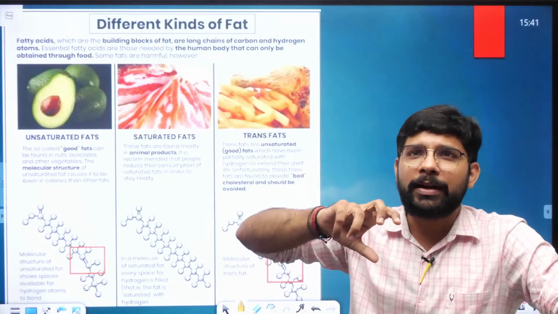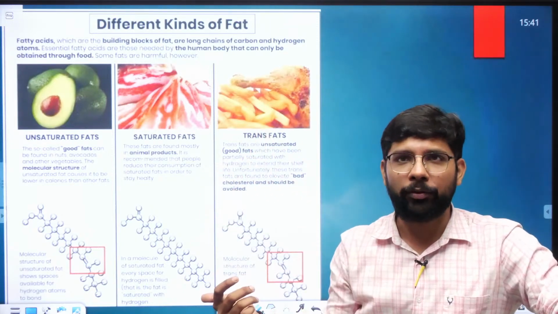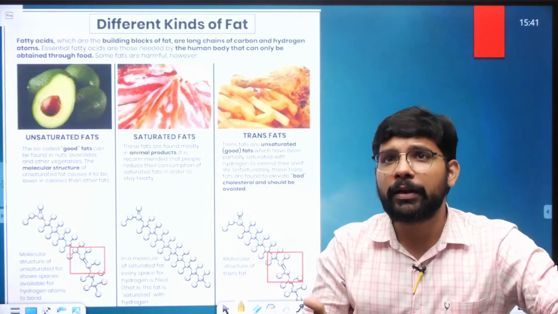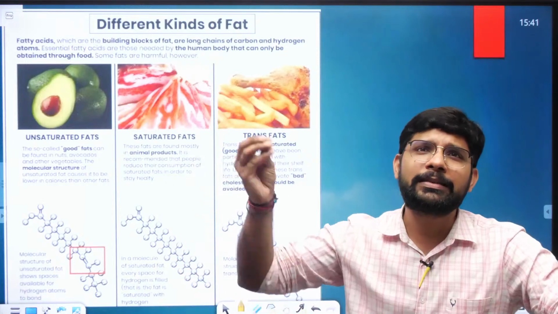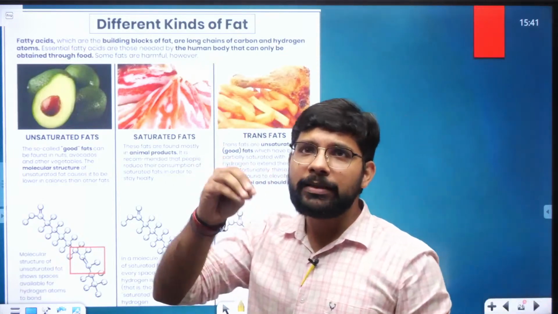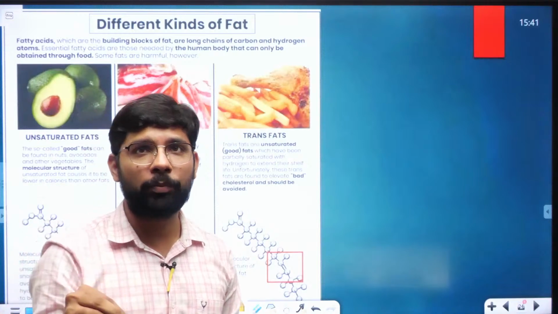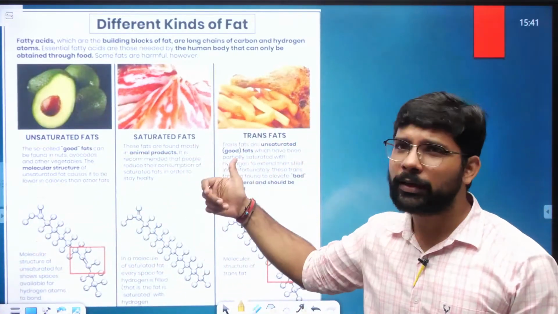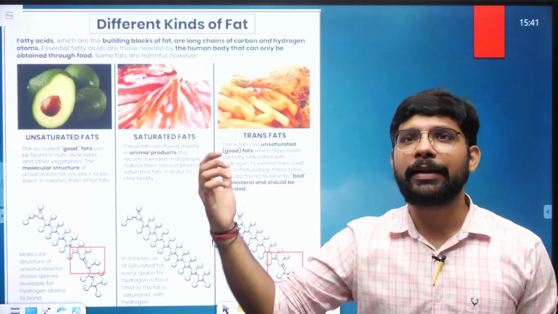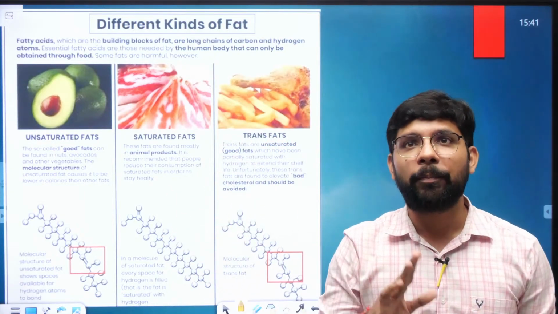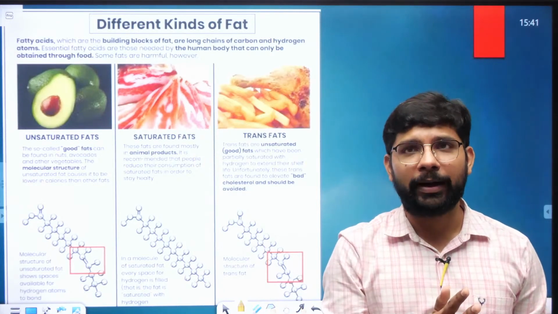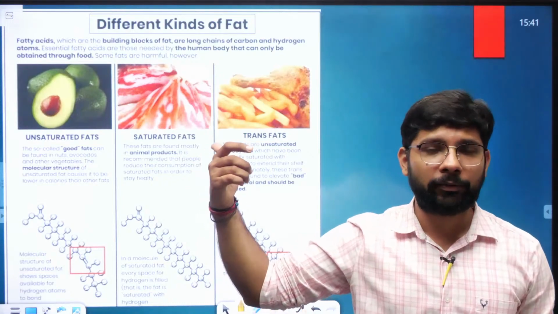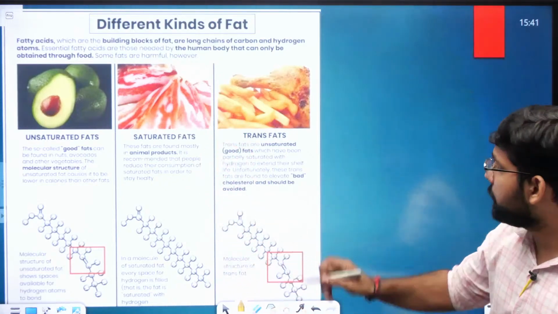In the unsaturated fats, like we are eating the avocado, we are eating the milk based products, and some of you are eating the meat based products, they are having the unsaturated fats. But these unsaturated fats are healthy for the human beings. These unsaturated fats are also present in the, I can say, the walnut. They are also present in some of the dry fruits that are very good for the human beings. But when these unsaturated fats are used in a different perspective, in the form of a trans fat.